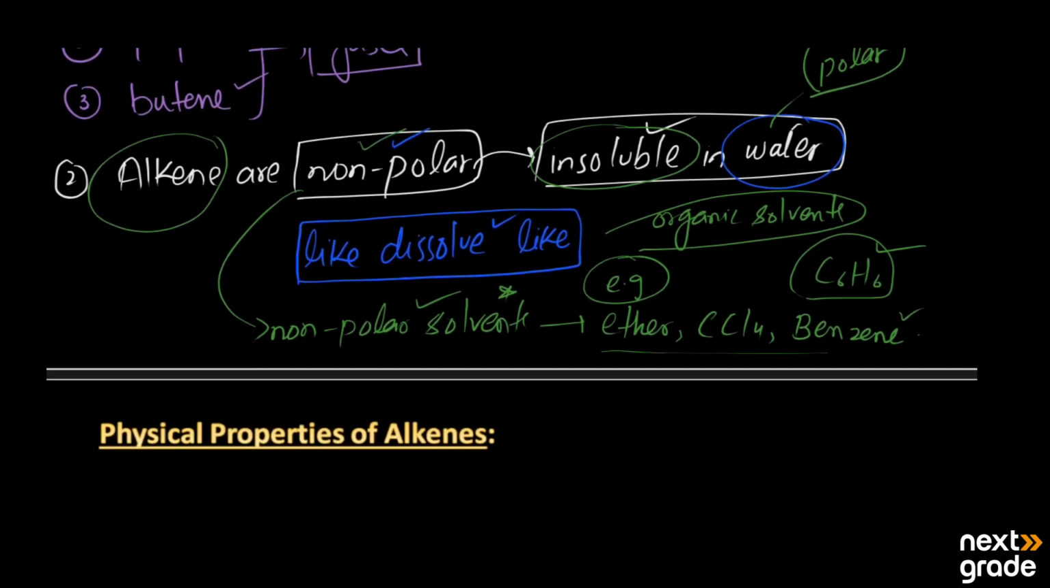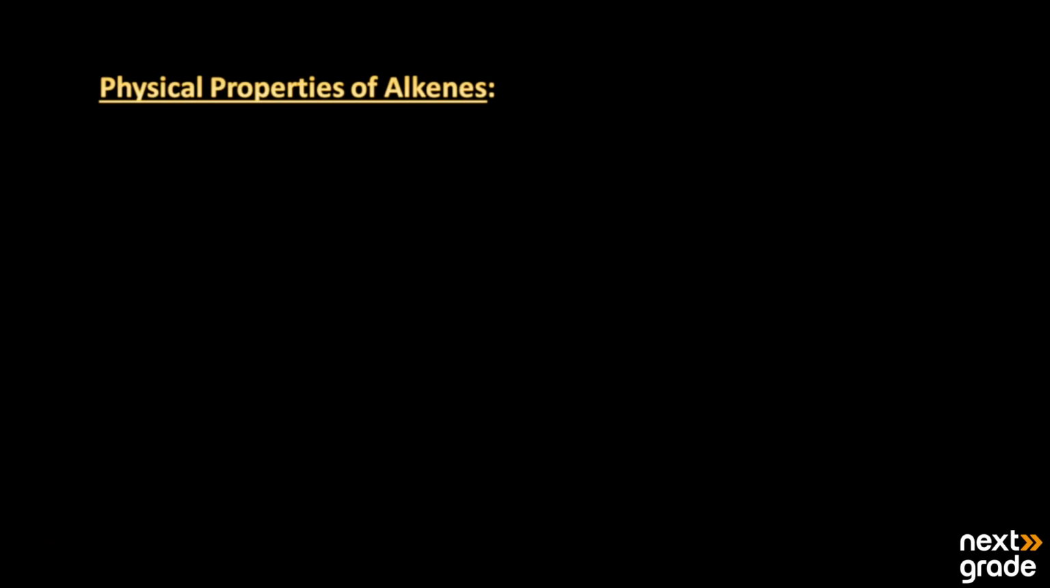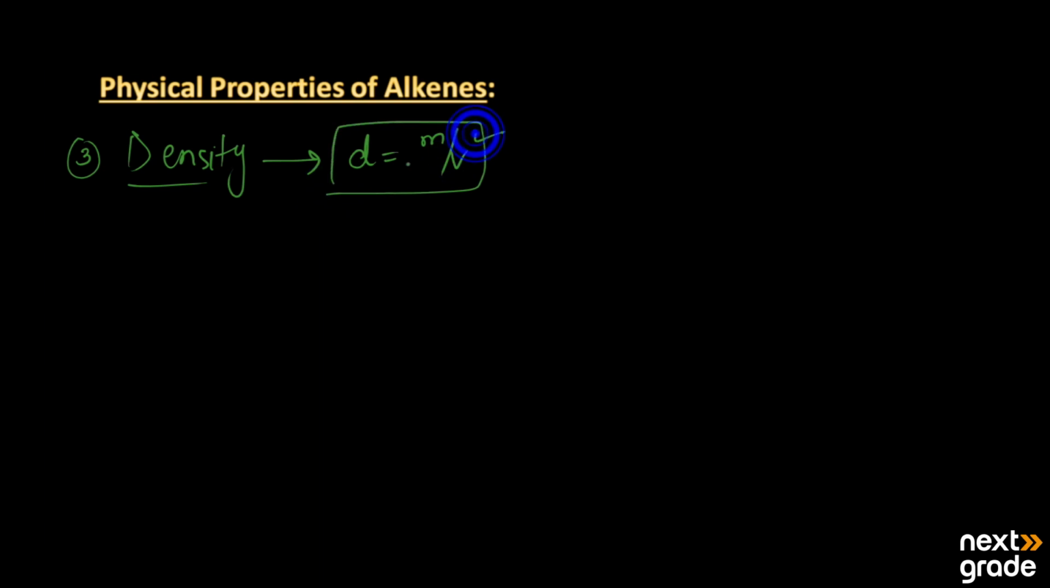Let's have the next property of the alkenes, which is density. You must know what density means. Density is denoted by D and its formula is mass per volume. The ratio of mass to volume is known as the density of the substance, and the density of the alkenes gradually increases as the molecular mass of the alkenes increases.